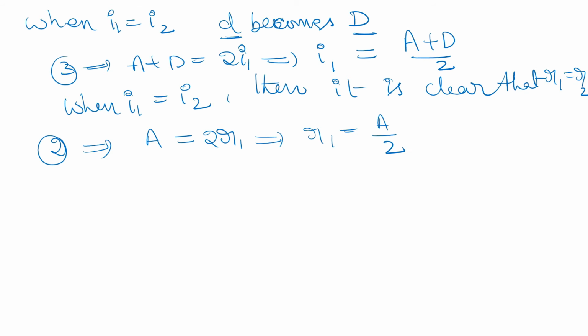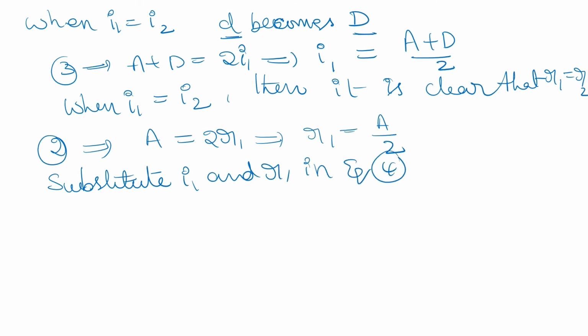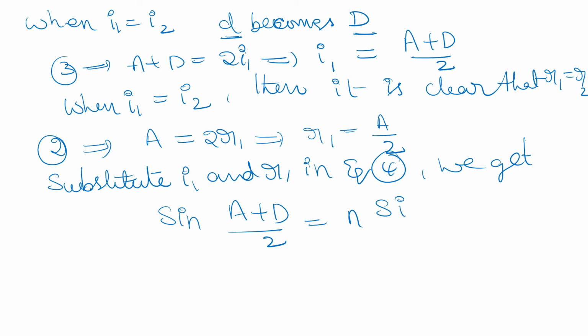Substituting I1 and R1 in equation 4, which is sine I1 is equal to n into sine R1, we get sine of A plus D by 2 is equal to n into sine A by 2.